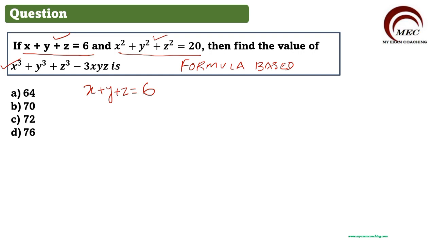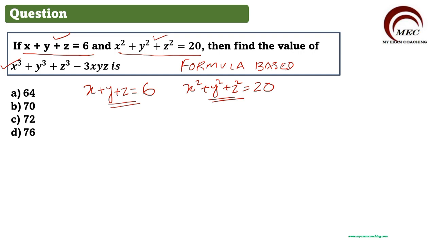x plus y plus z equal to 6 is given, and we also have x square plus y square plus z square equal to 20. These are the two pieces of information given in the question, right? Now we have a formula. If you don't know this formula, please note it.